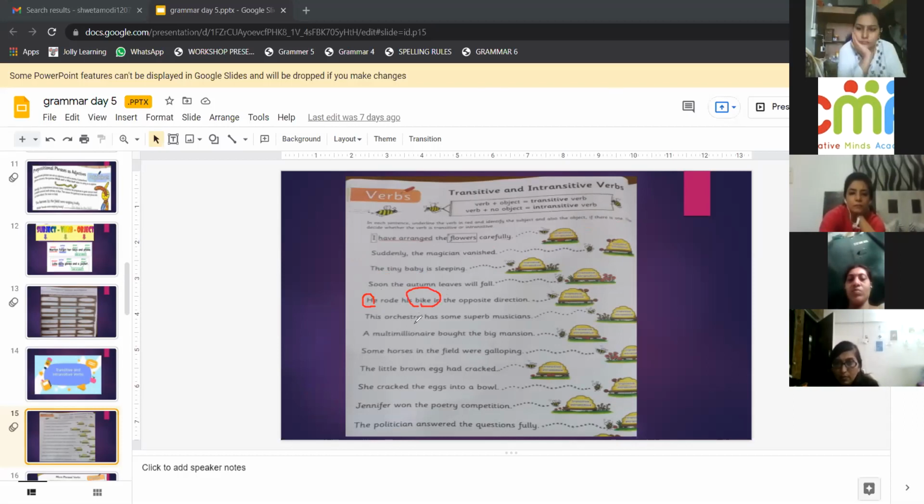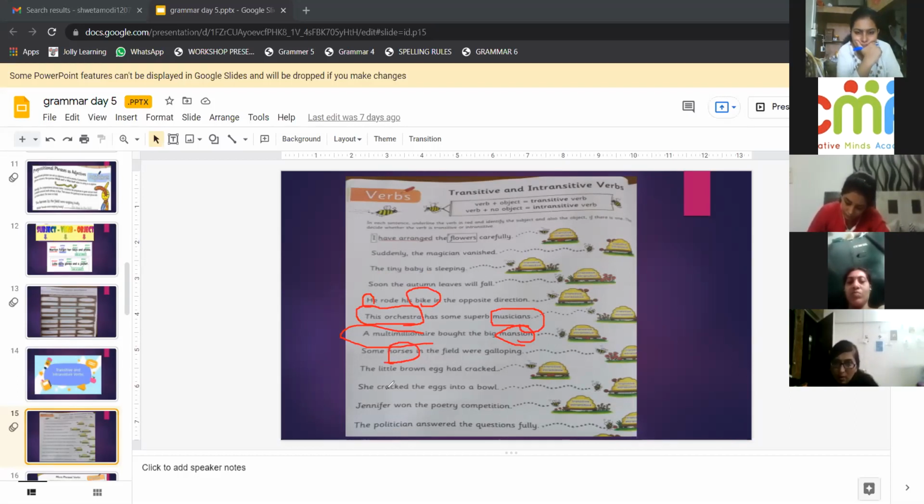Verb, object. The object can come anywhere in the sentence, not necessarily at the end of the sentence. It can come in between also. Here also you have subject and object both. Here also you have subject and object both. Here you don't have an object. You have a subject, but there is no object.